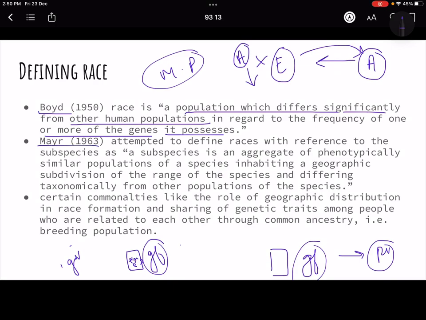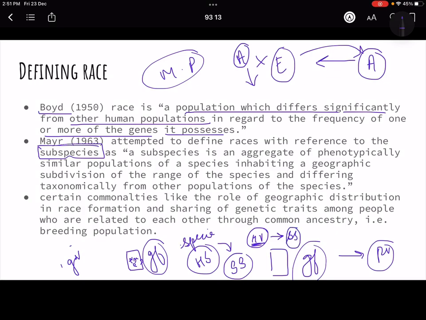Then there is a definition by Mayr, who tried to define the concept of race as a subspecies. You can say that Homo sapiens is a species, okay? And within it there are concepts like subspecies. That means the genetic variation, or racial variation, he said, can be equated to a subspecies kind of concept.